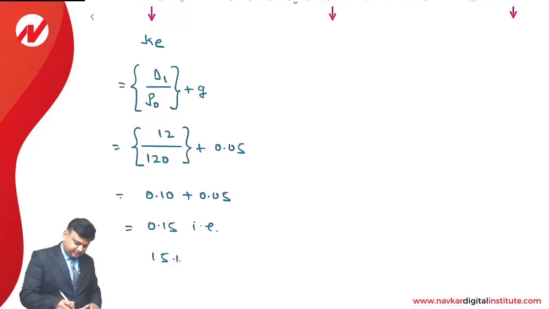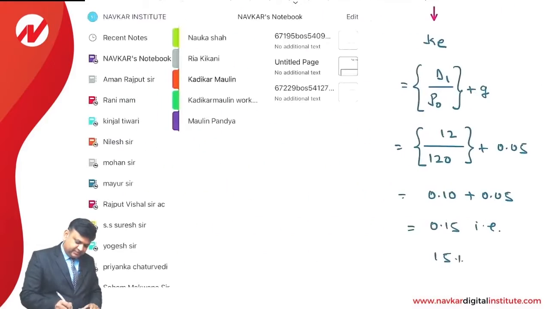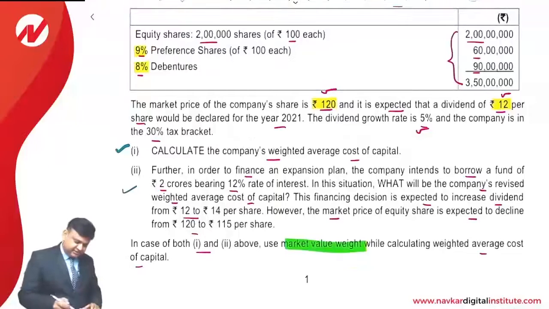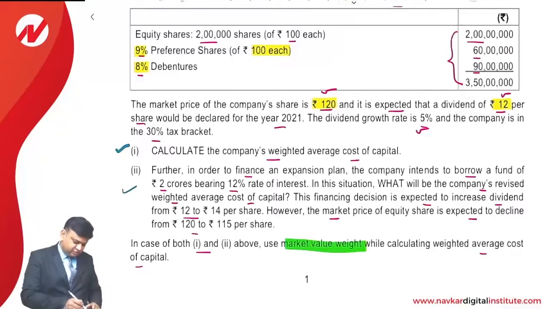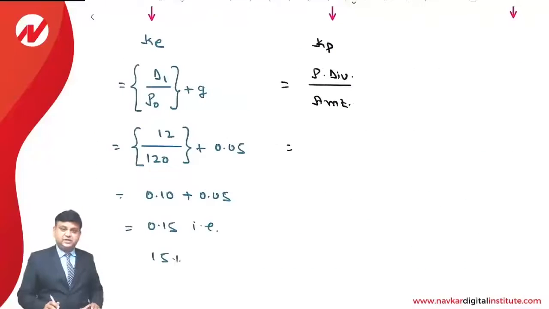Then cost of preference share. As I told you, we are making an assumption that the security is issued for perpetuity, and accordingly we make the calculation of preference share cost. Preference dividend divided by amount. We have been provided with the information that the preference share capital has a face value of 100 rupees. Rate of dividend is 9%. No information is provided for the issue price, neither is market price given. So we assume that the face value itself is the market price.